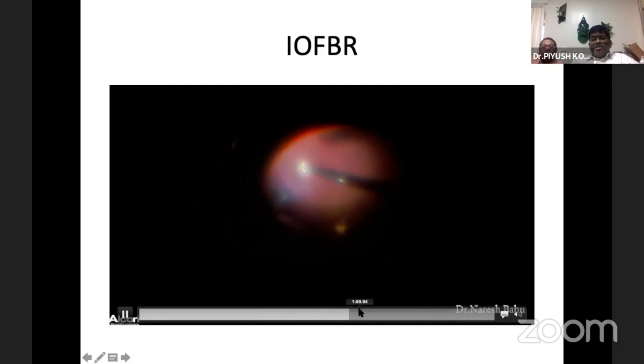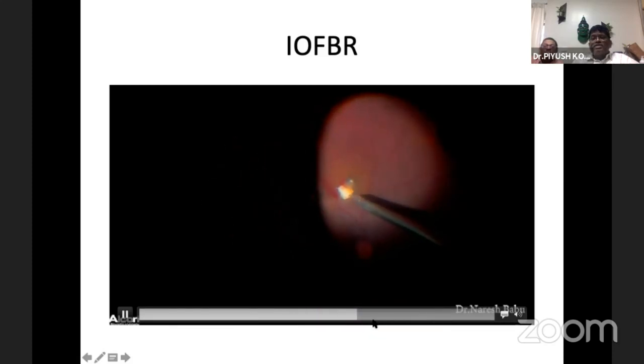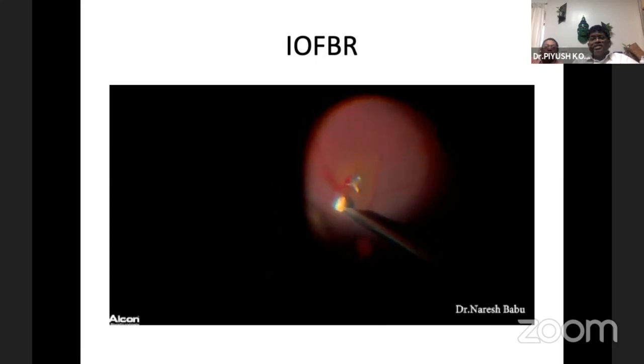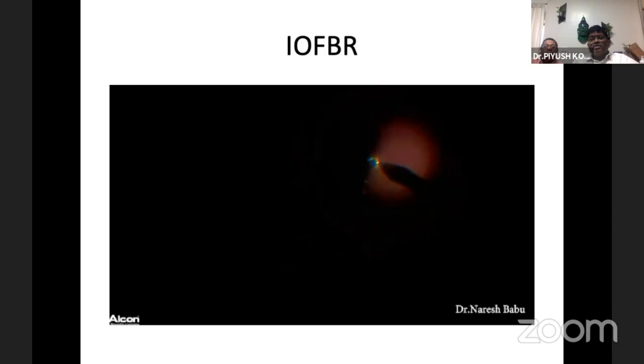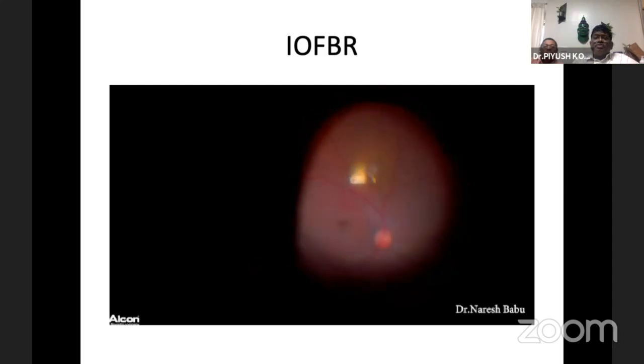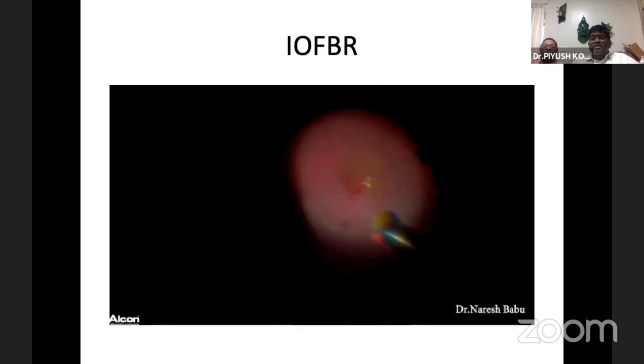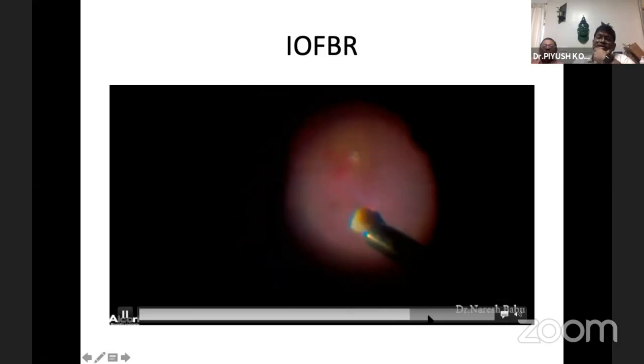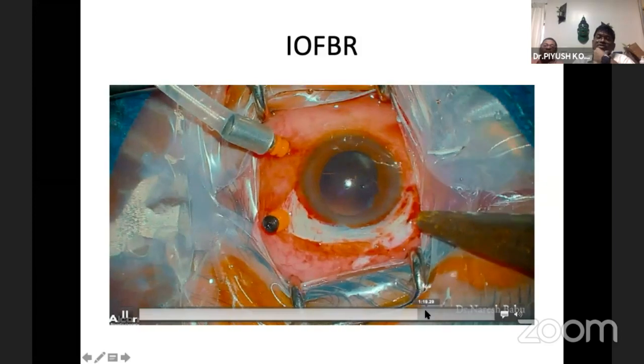Or otherwise, you can just use the cutter also, but it is better to use an MVR, a 23 gauge MVR, to slightly, gently tease the foreign body out of the retina. And usually we use the intraocular magnet. This is an intraocular rare earth magnet, which gets out all the metallic, not only magnetic, foreign bodies.